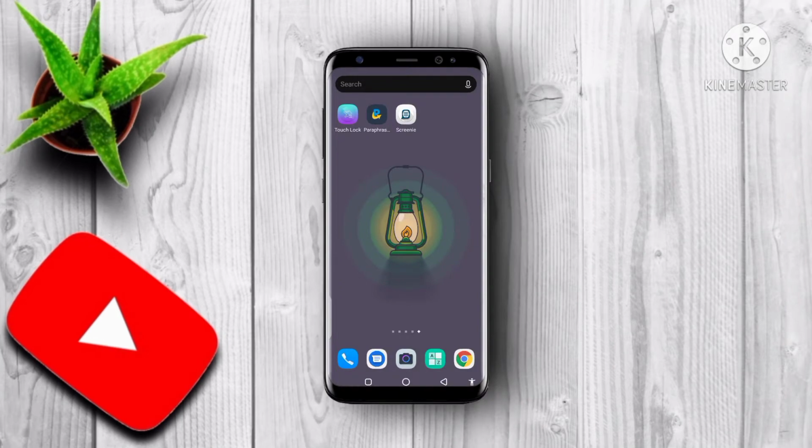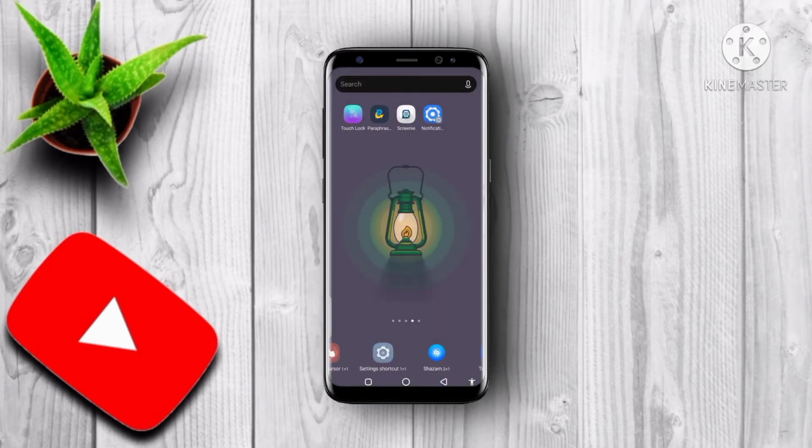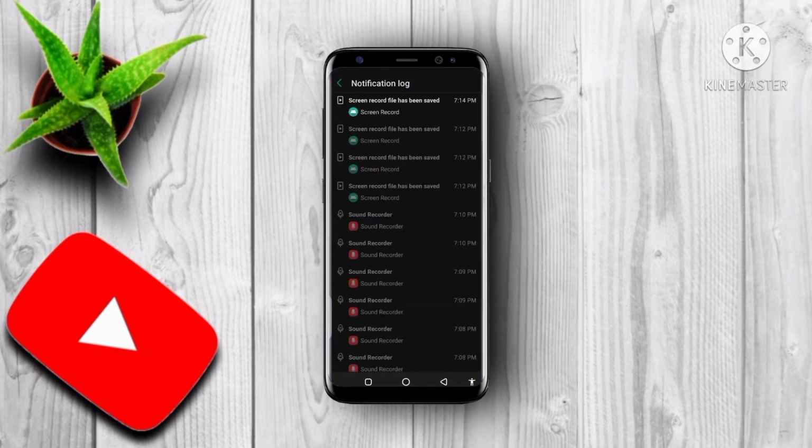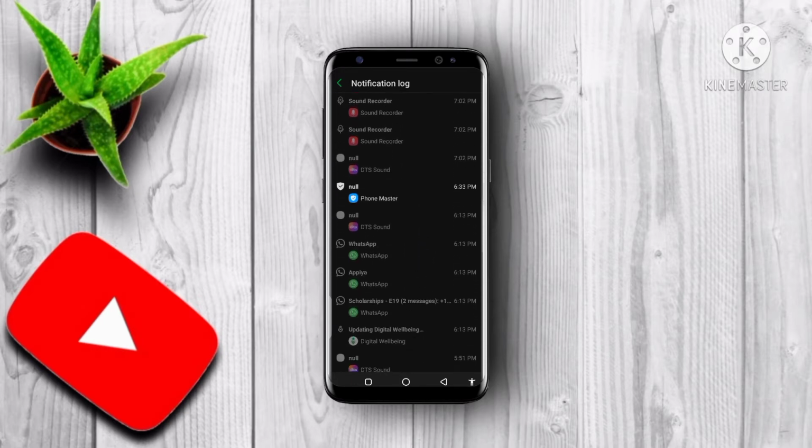So for the second trick, tap hold on your phone's home page, then go to widgets, then go to shortcut settings and then go to notification log. This will add notification log as a shortcut on your home page. Then open up notification log and you will find all of your phone's activity for the day, and you can even see WhatsApp messages in there.